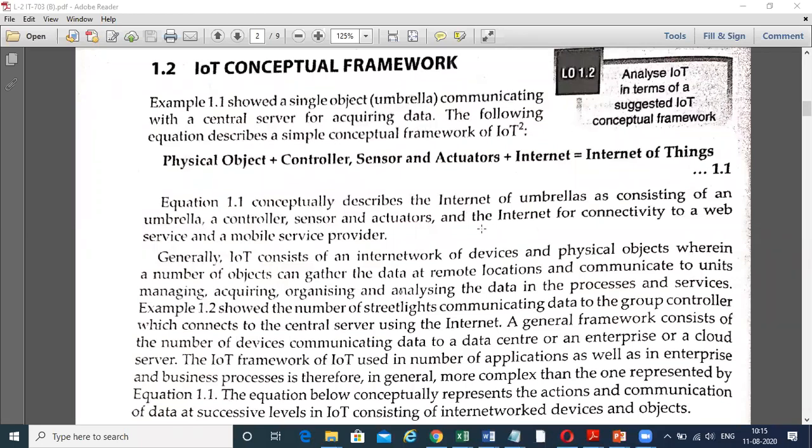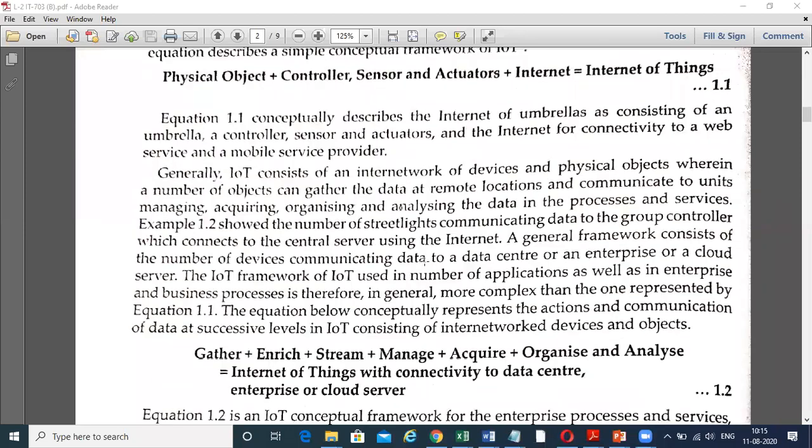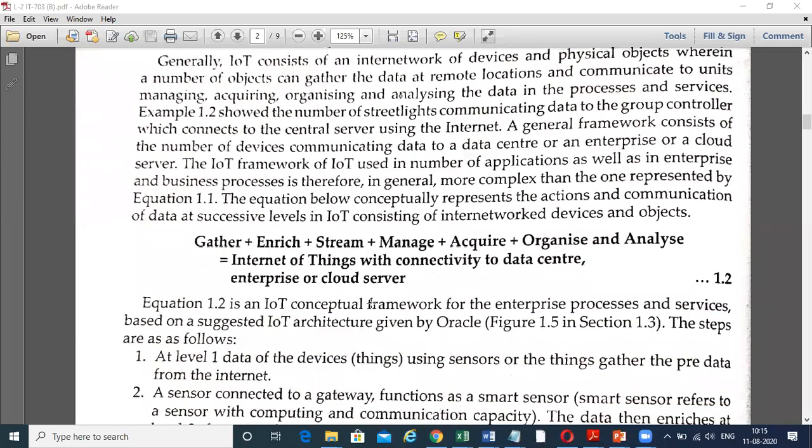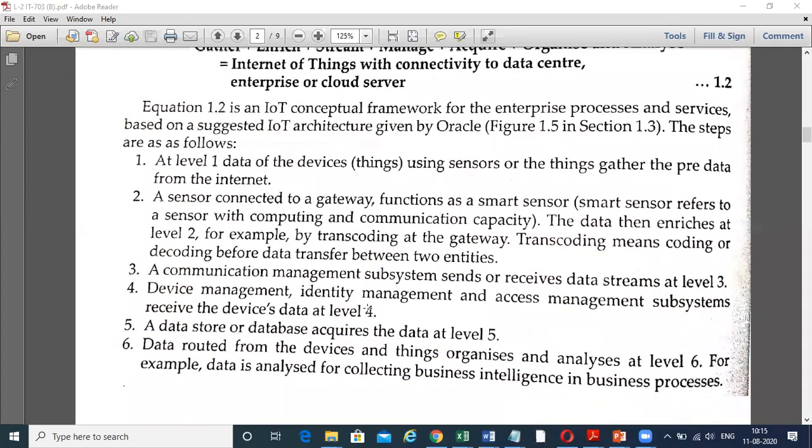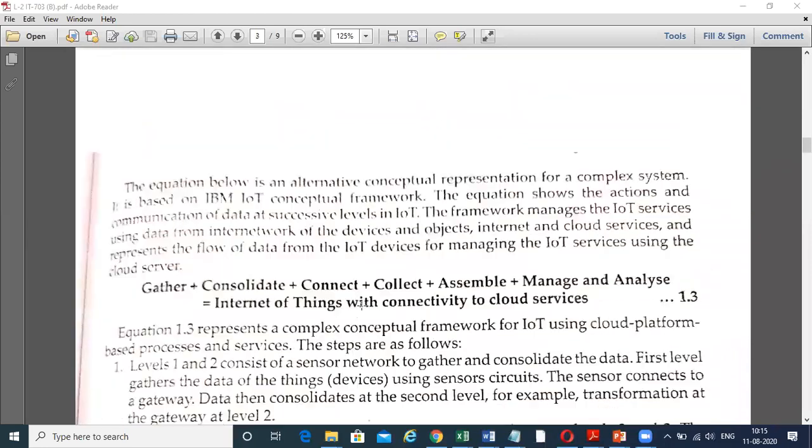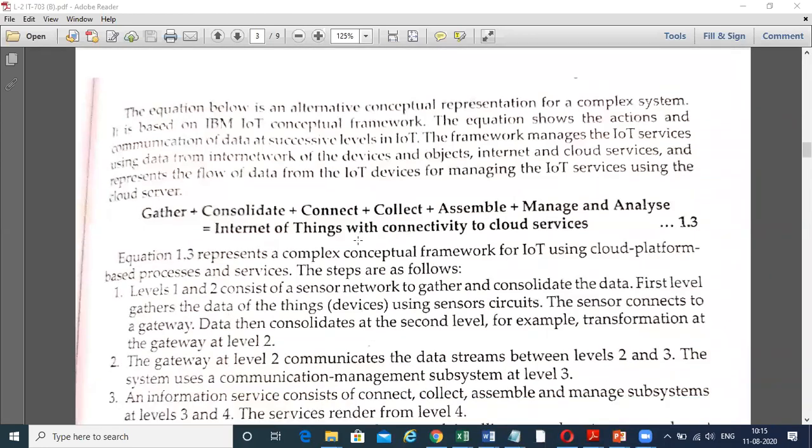Now, first it was equation 1.1, second was 1.2 suggested by Oracle, and the third one is suggested by IBM. So in the IBM conceptual framework, gather, consolidate, connect, collect, assemble, manage and analyze is equal to Internet of Things with the connectivity to cloud services.